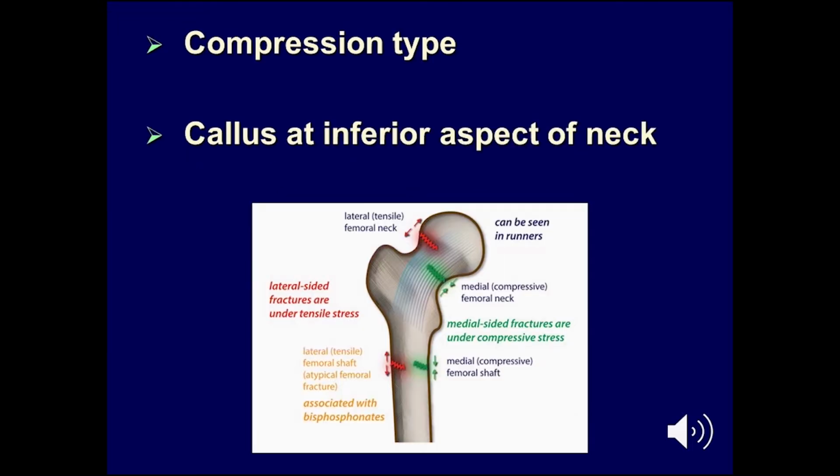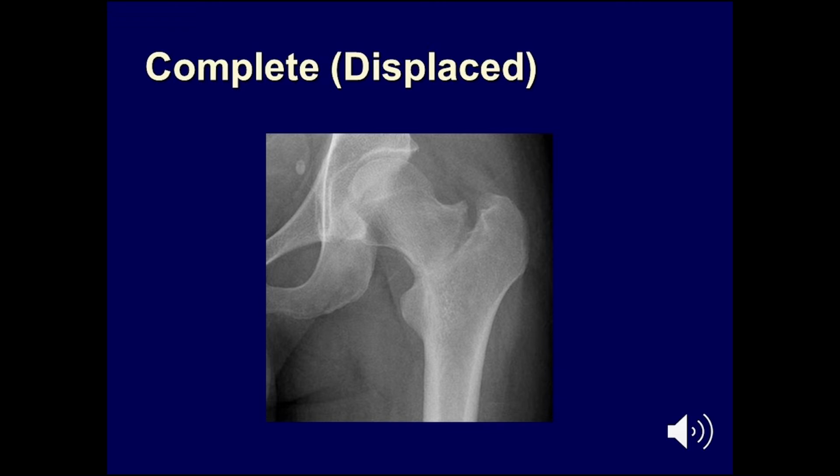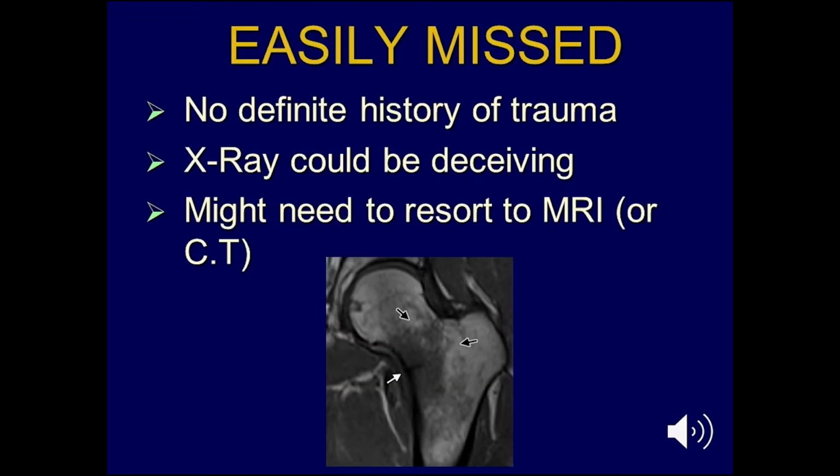You have the compression type, mainly at the inferior aspect of the neck, and the tension type, where the fracture is at the superior aspect of the neck. And the third type is the completely displaced fracture caused by stress. The importance of these stress fractures is that they are easily missed, probably due to the absence of a definite history of trauma.